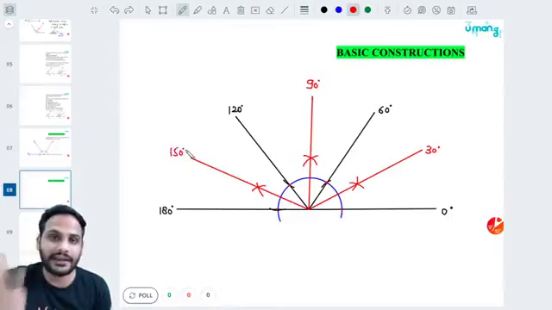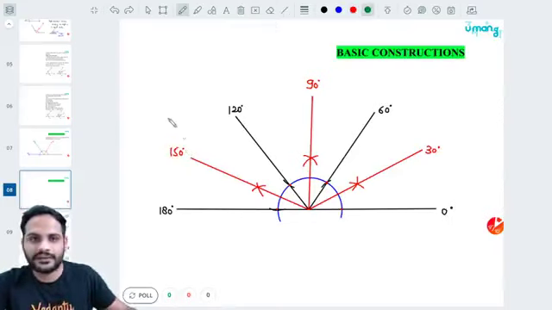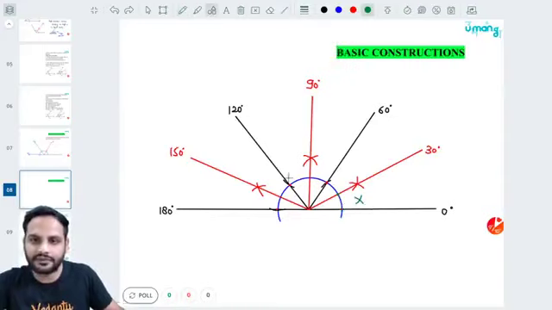Now again I can draw the angle bisectors for them. Between 30 and 0 degrees, keep the tip of the compass over here, make one cut, keep it over here, make another cut, and the line passing through this will be the angle bisector, so it is going to be 15 degrees.